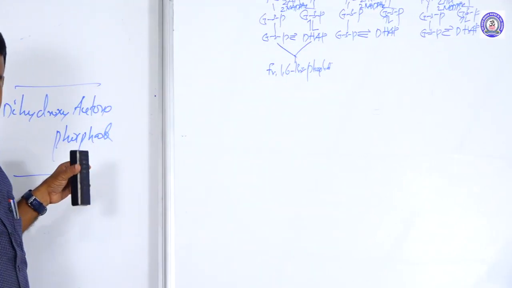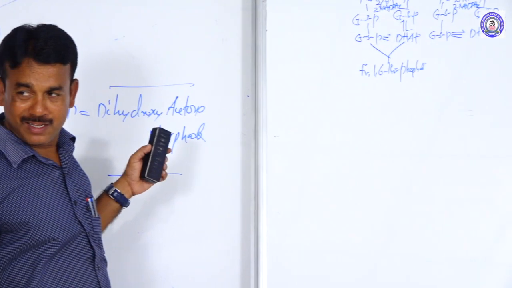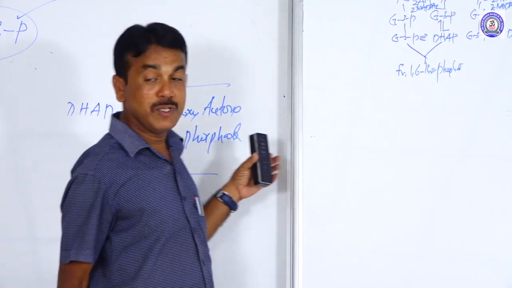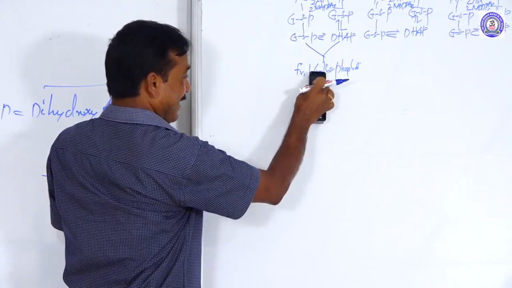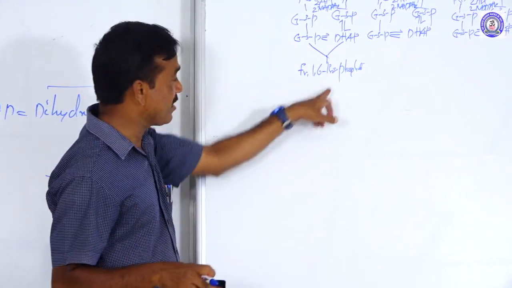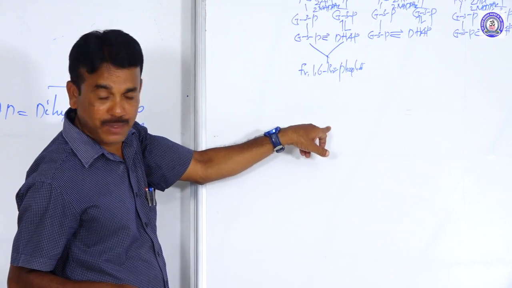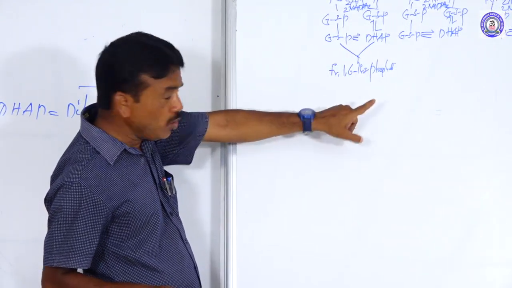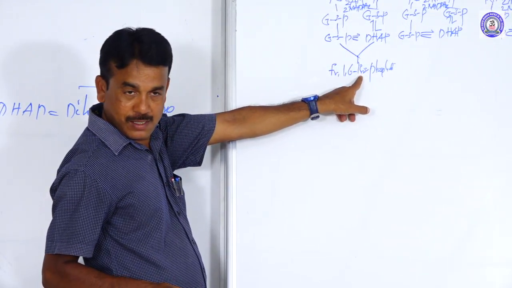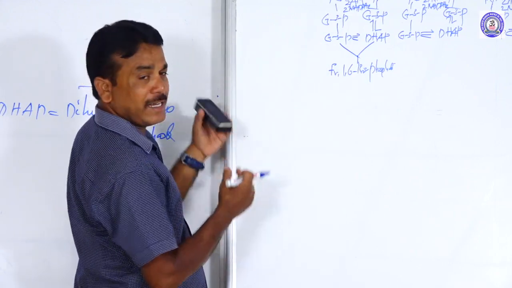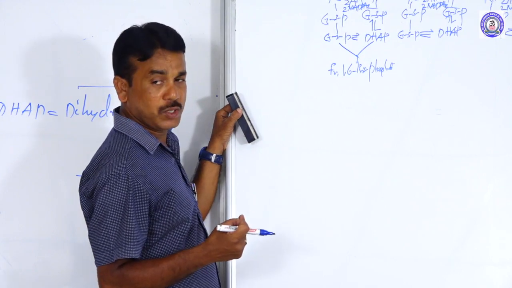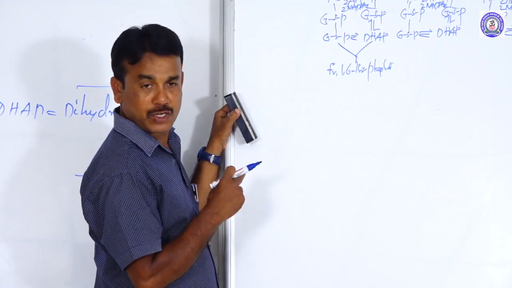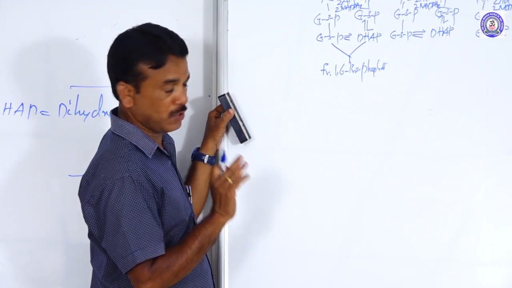What is that? Fructose 1,6 bisphosphate. Because there are phosphates on carbons 1 and 6, it is indicated as bis. If there is not, you don't indicate bis. So glyceraldehyde 3-phosphate and dihydroxyacetone phosphate combined together form fructose 1,6 bisphosphate.